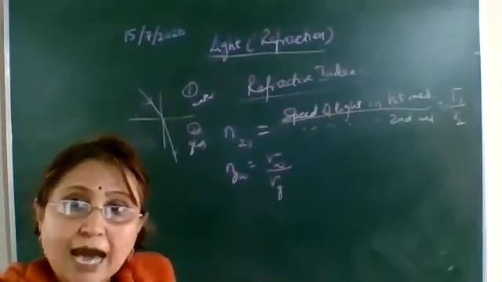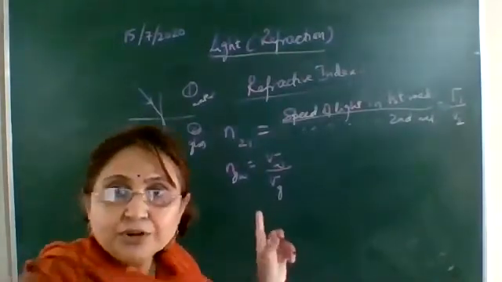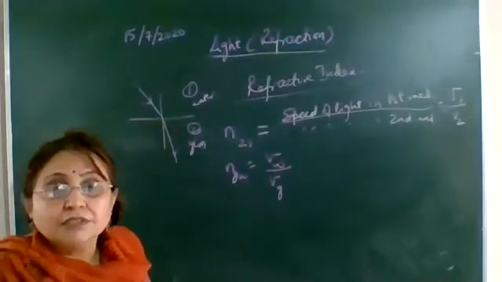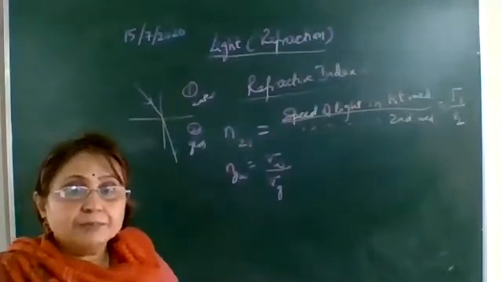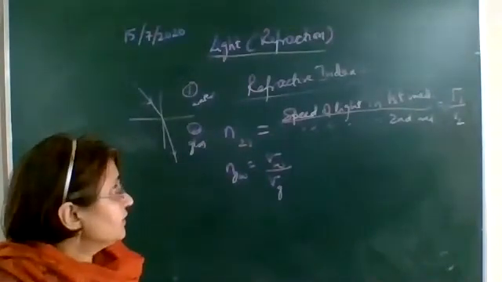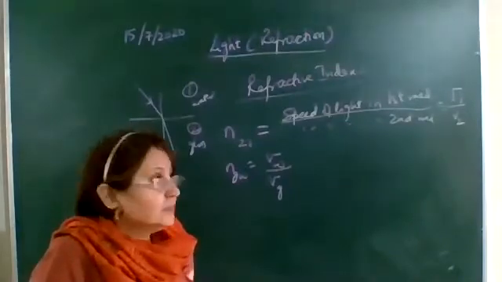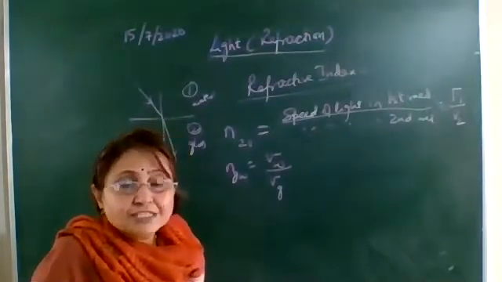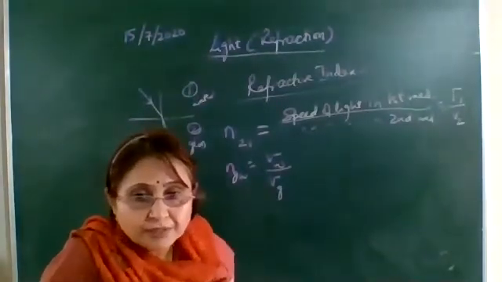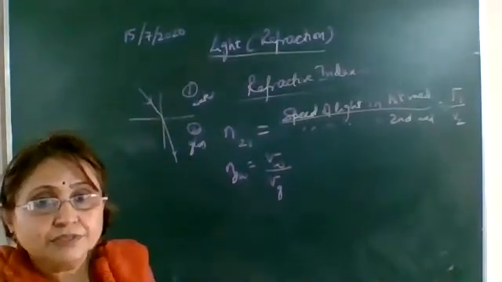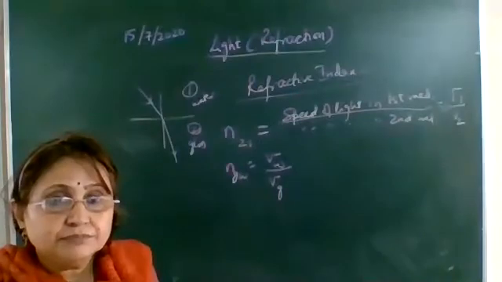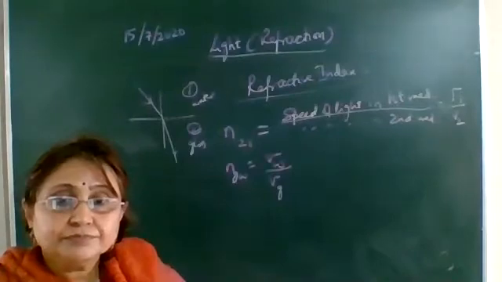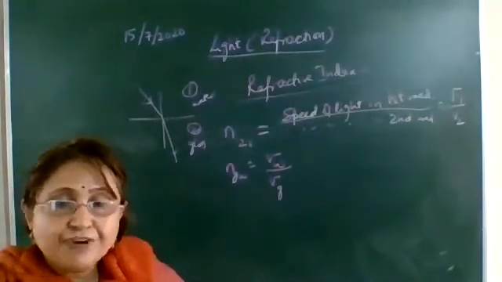Then we'll proceed to the absolute refractive index. Okay, before doing that, write the heading refractive index. Keep your copies and pens with you. Write down refractive index. Write: the refractive index of the second medium with respect to first is defined as